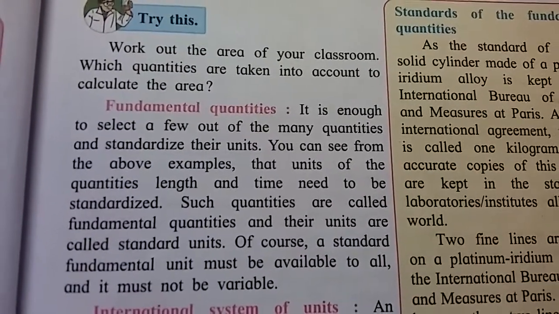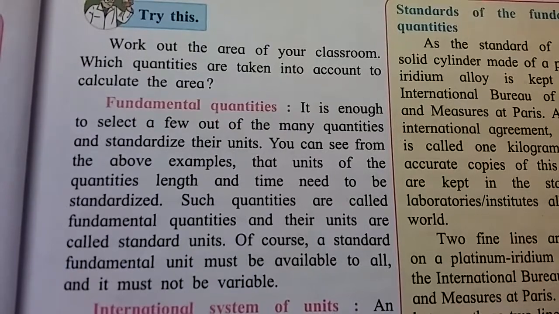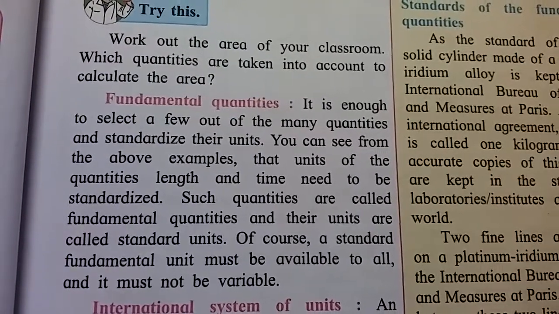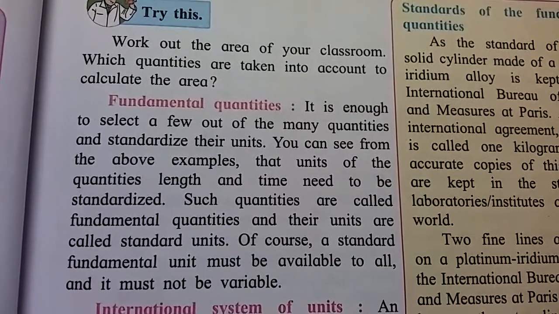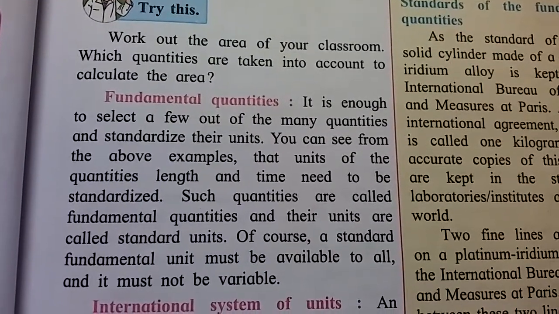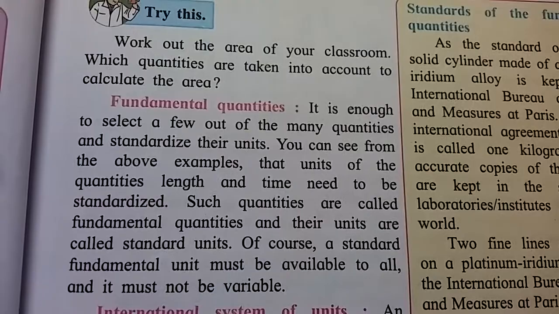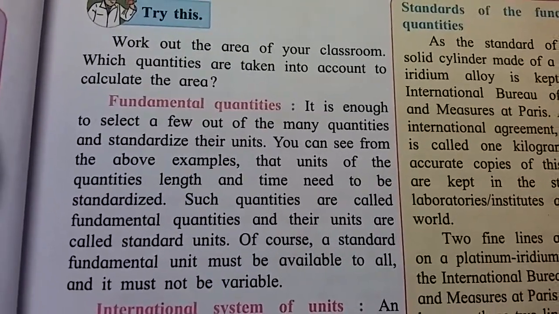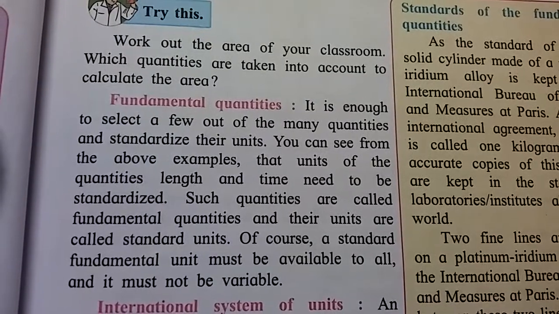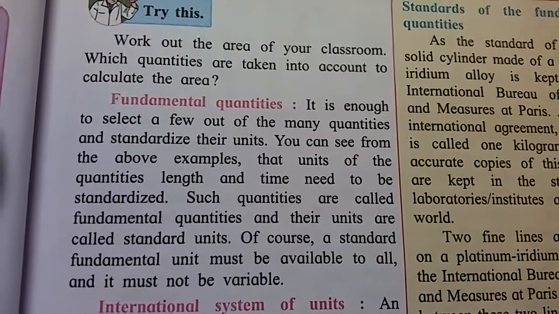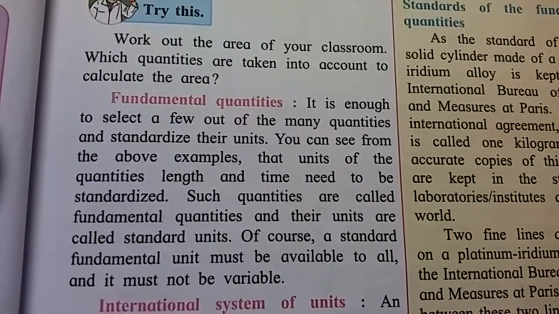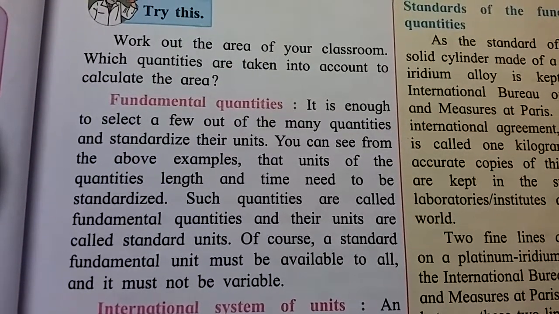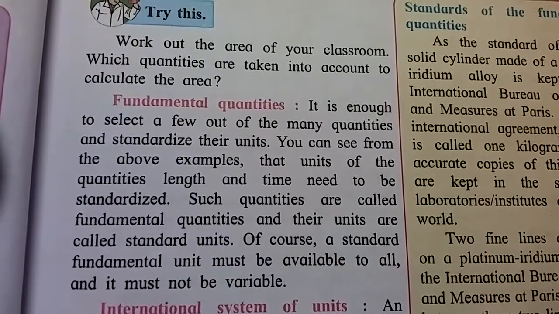Of course, a standard fundamental unit must be available to all and it must not be variable. Suppose 1 kilometer is equal to 1000 meter. This fundamental quantity does not change from place to place. 1 kilometer is equal to 1000 meter.